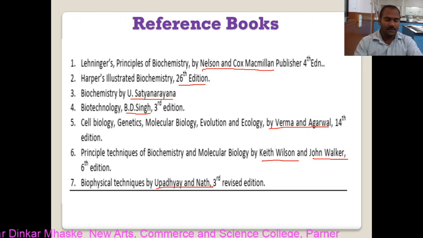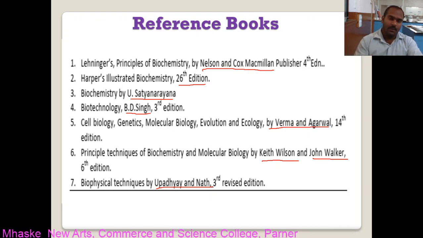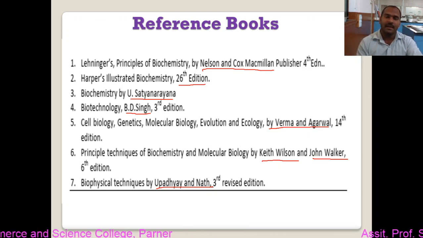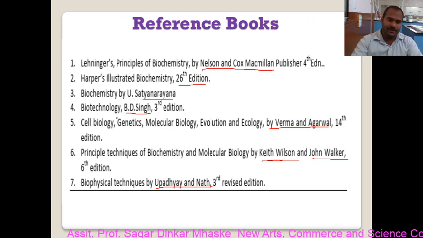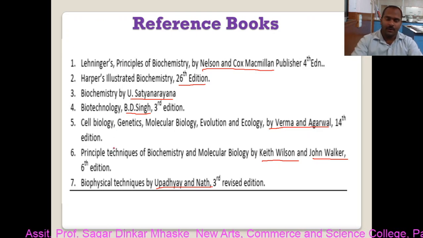Now you will say, sir, we have limited time, when are we going to read all these reference books? So we decided that we will go through them one by one. One by one means we have one particular topic, and you have to find that topic in one of these reference books and prepare your own notes.